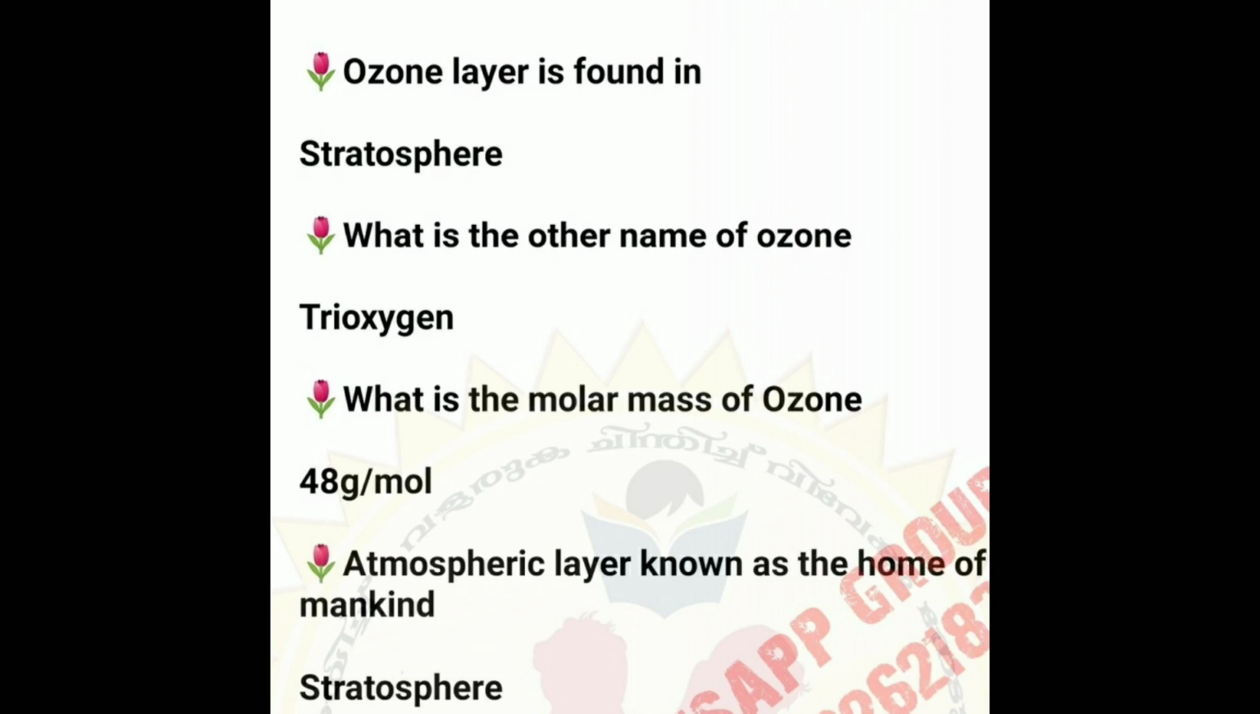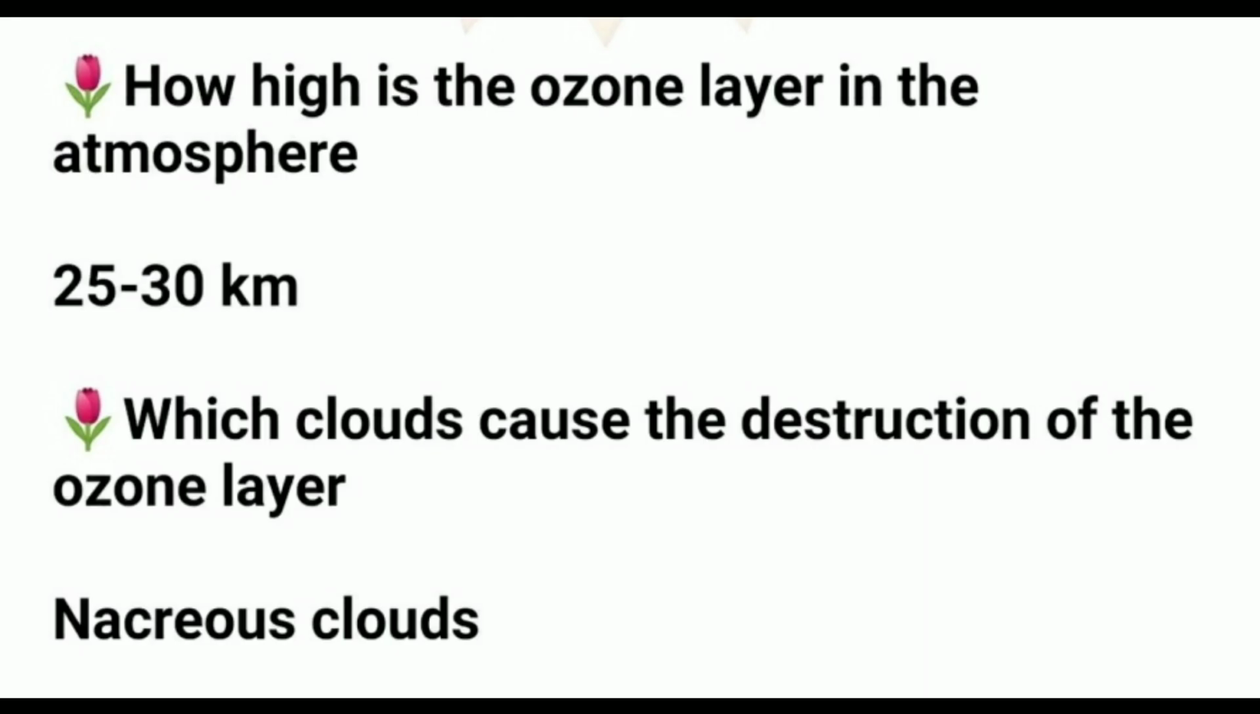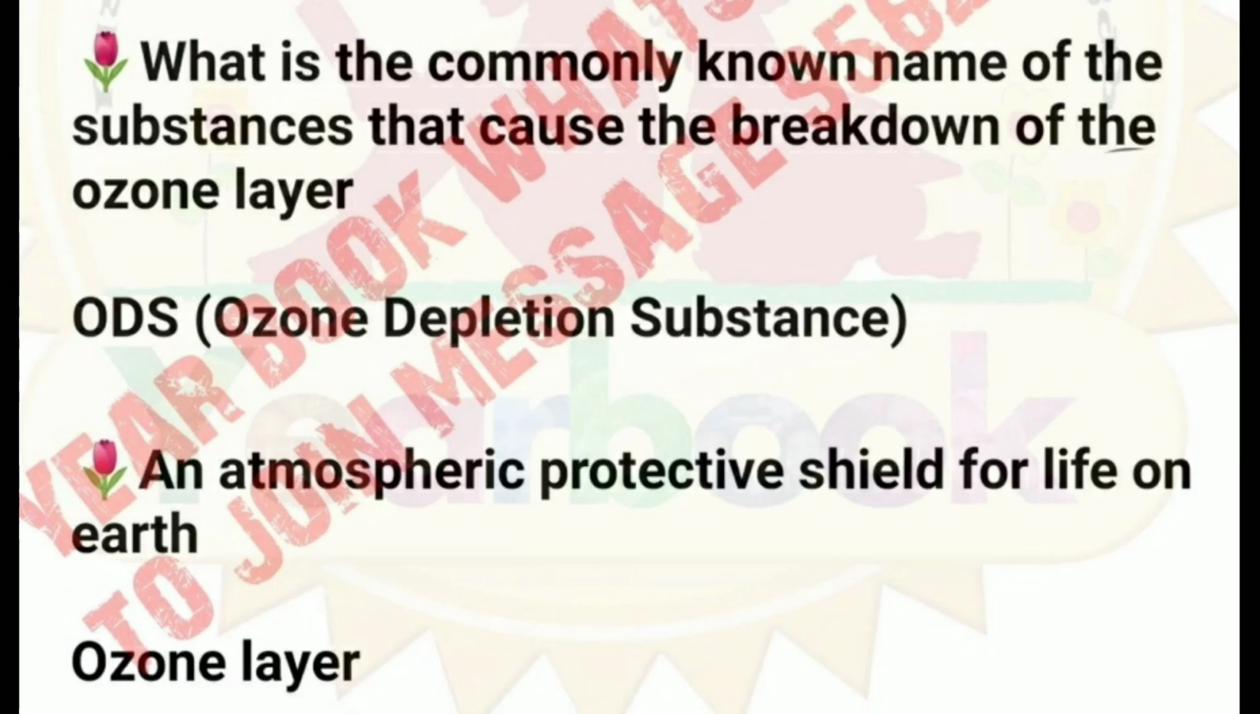Which atmospheric layer is known as the home of mankind? Stratosphere. How high is the ozone layer in the atmosphere? 25 to 30 kilometers. Which clouds cause the destruction of the ozone layer? Nacreous clouds. What is the commonly known name of the substances that cause the breakdown of the ozone layer? ODS, ozone depleting substances.